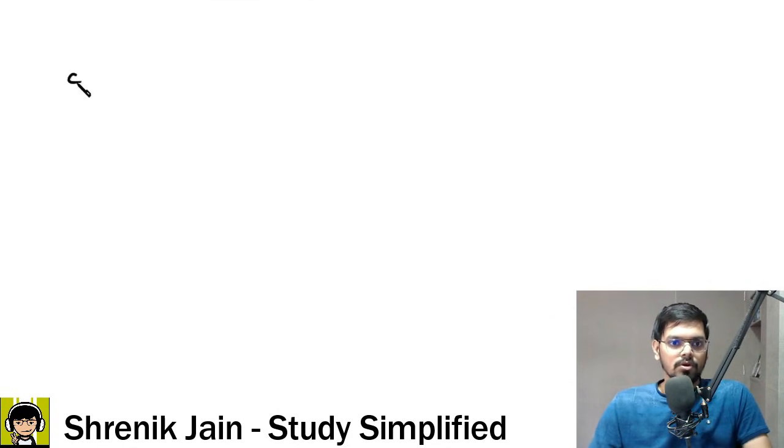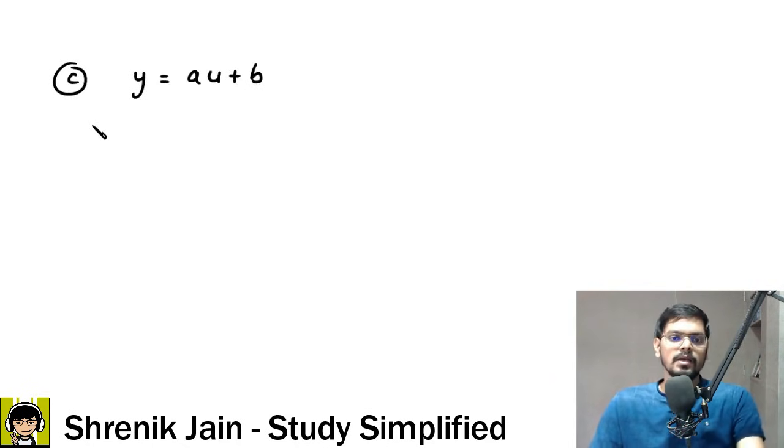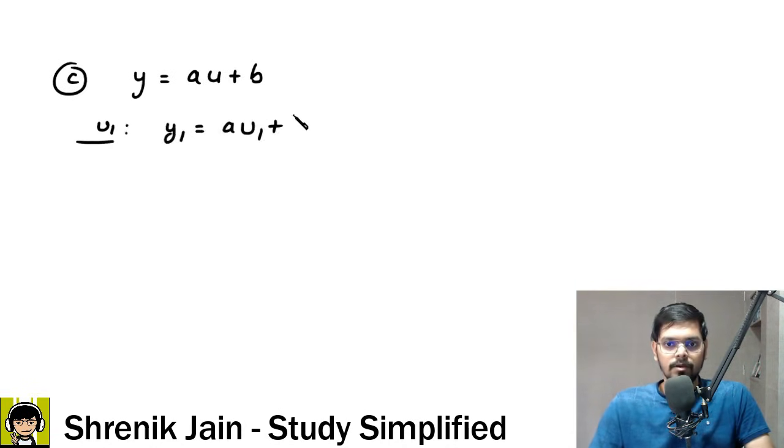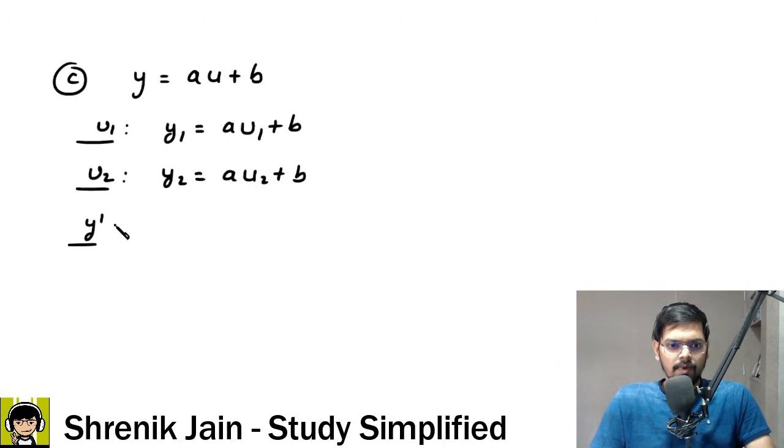If I focus on option C, y is equal to Au plus b. If my input is u1, then what is my output? y1, that is equal to Au1 plus b. If my input is u2, what is my output? y2 is equal to Au2 plus b. Okay, so let us see y dash now. y dash is not the derivative. y dash is just the summation of y1 plus y2.